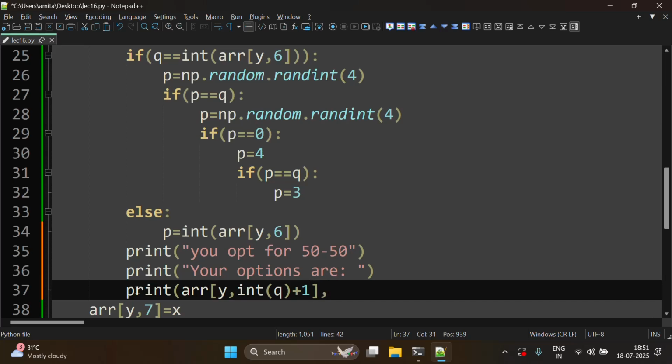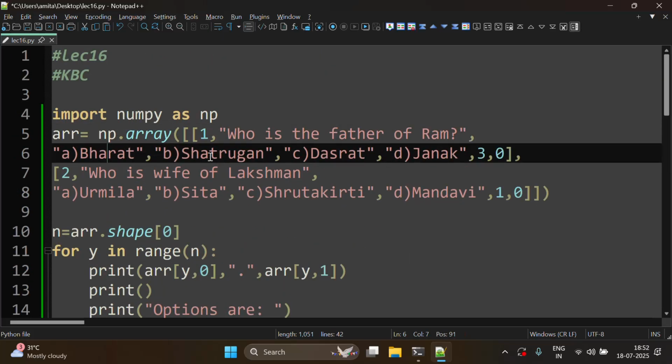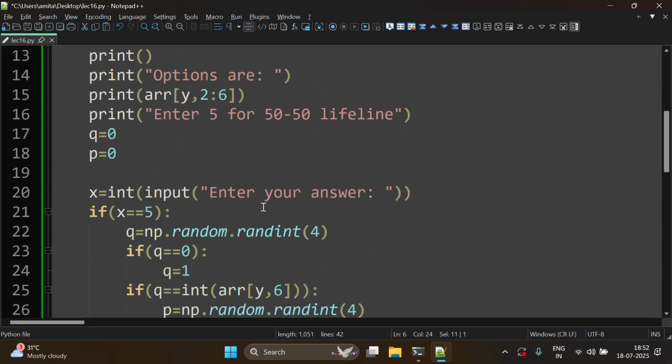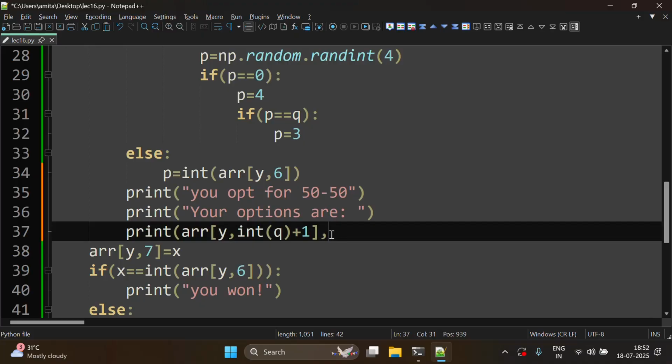I will tell you why we add 1. For example, if q is 2, it means we need to print the second option. For the second option, the index is 3, since the indices are 0, 1, 2 and 3, and that's why we need to add 1 to q. Similarly, we will add 1 to p. You can copy this one and here we can write p.